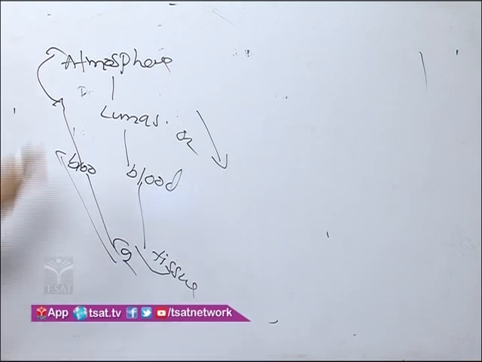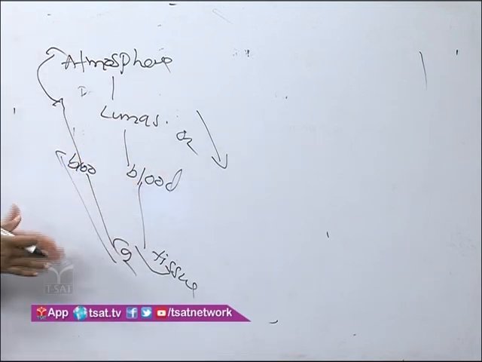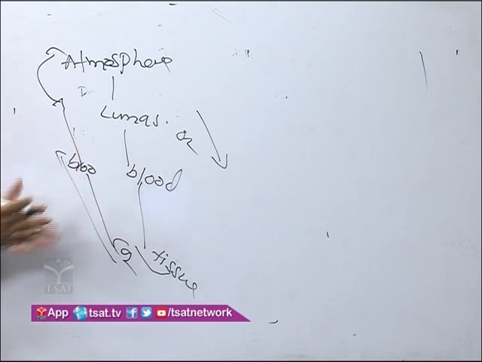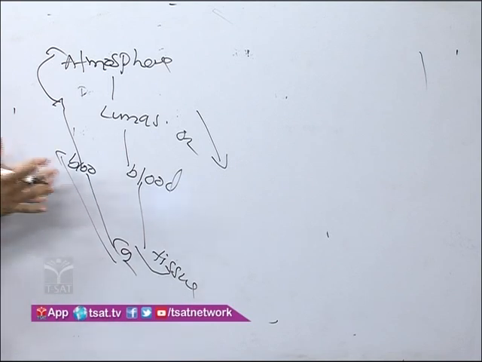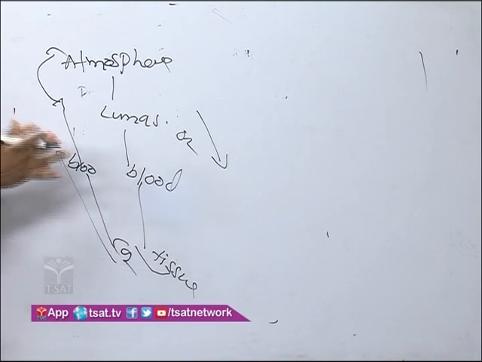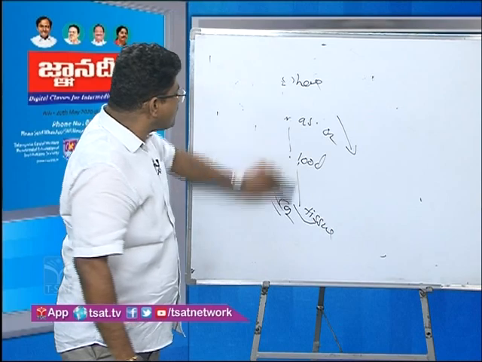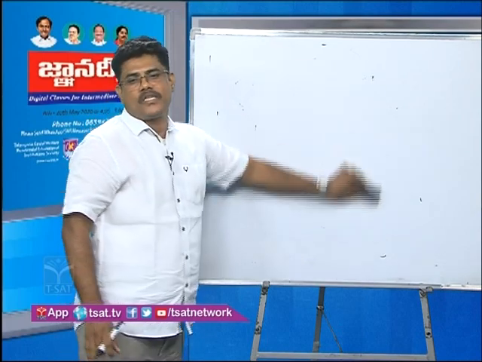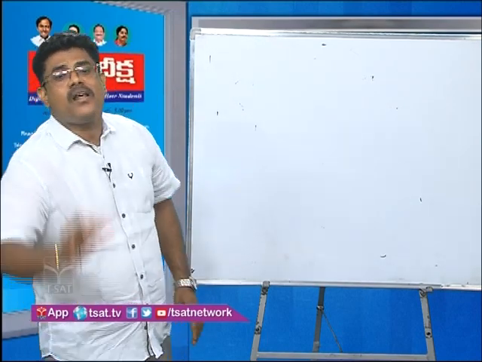So, these gases are exchanged based on partial pressure of oxygen and partial pressure of carbon dioxide, concentration gradient, surface area, respiratory membrane thickness, distance, and solubility of the gases. These five factors influence carbon dioxide and oxygen transport. Finally, today we clearly discussed oxygen transport and carbon dioxide transport.